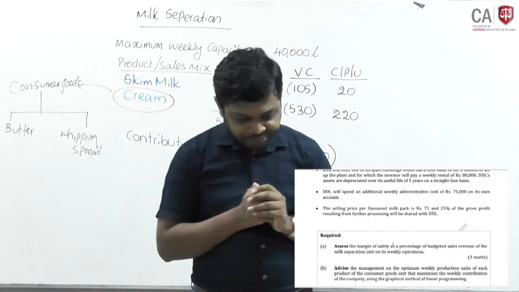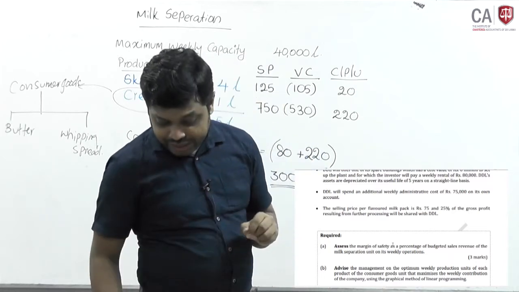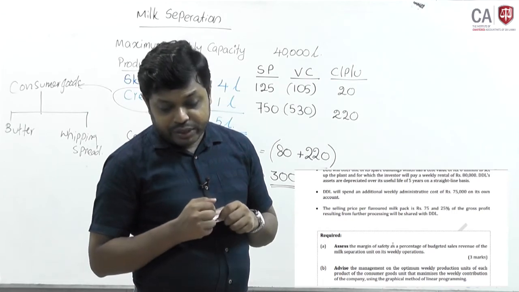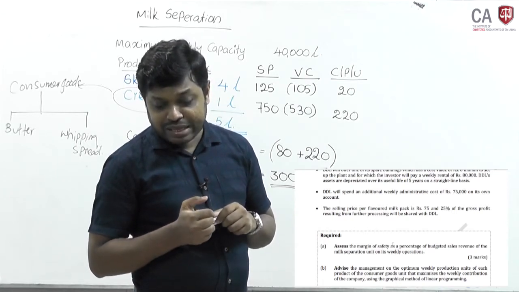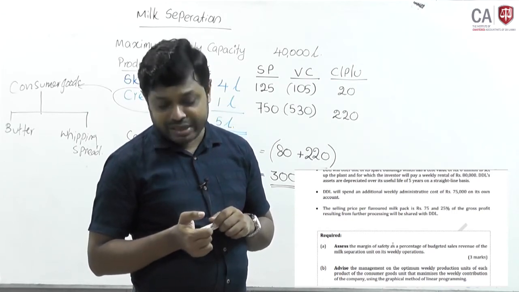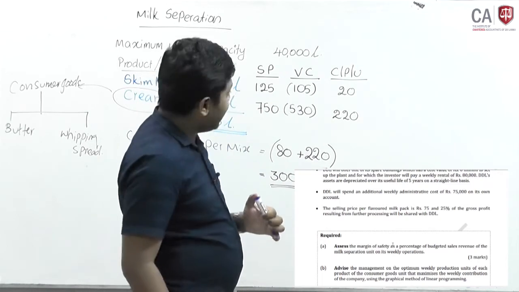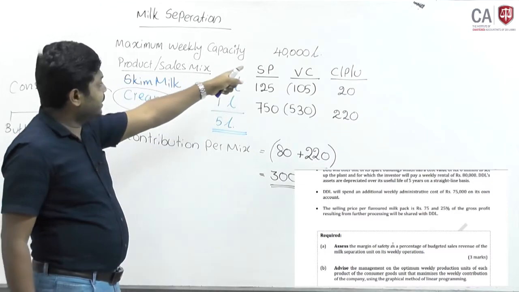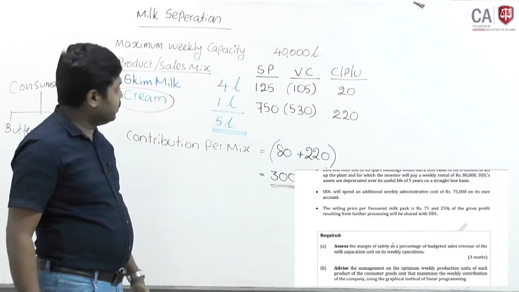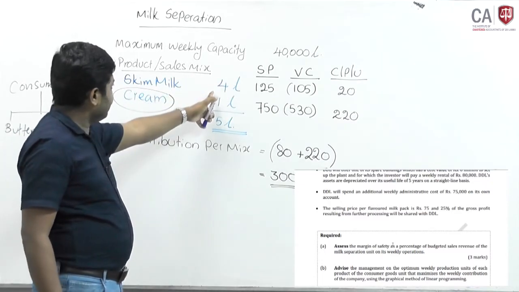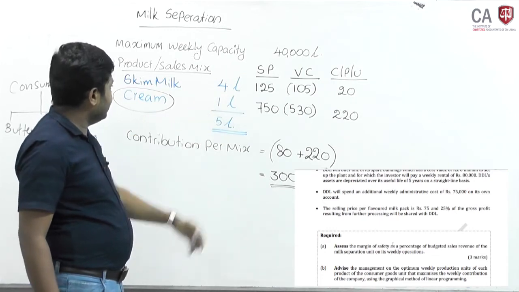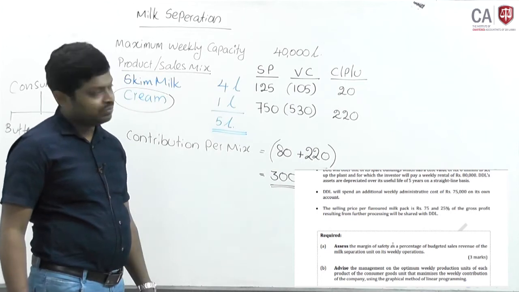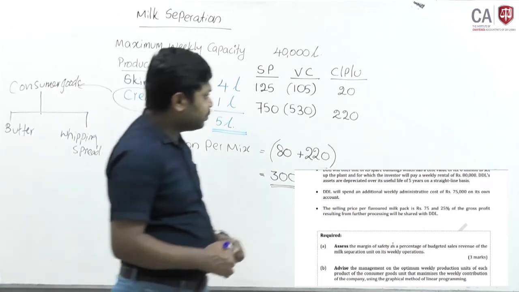Clear? Okay. First one asks to calculate margin of safety as a percentage of budgeted sales revenue. Now this information is available: weekly capacity 40,000 liters, skim milk 4 liters, cream 1 liter, each production mix contains 5 liters.